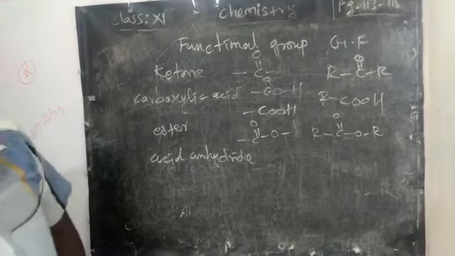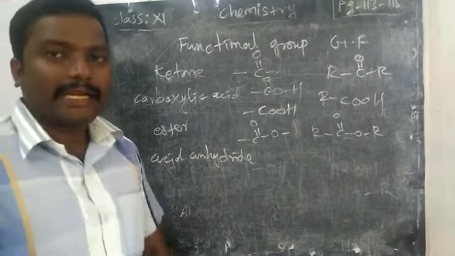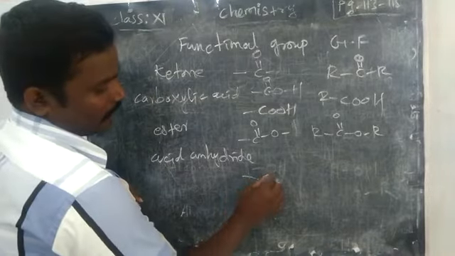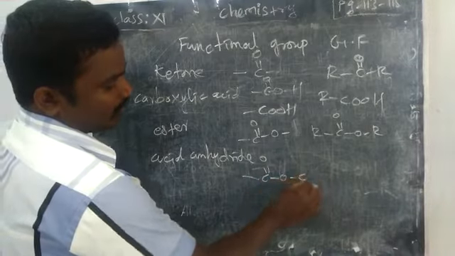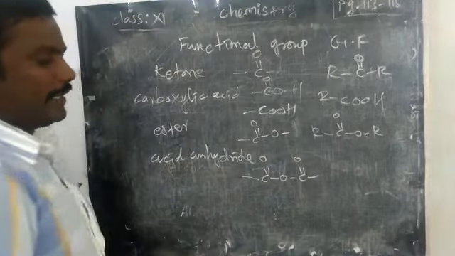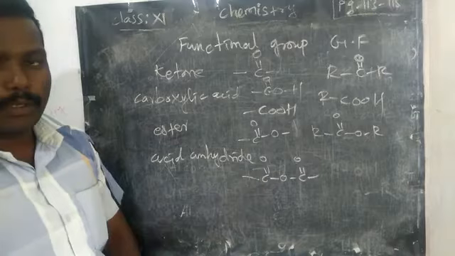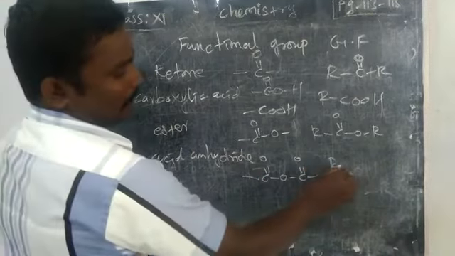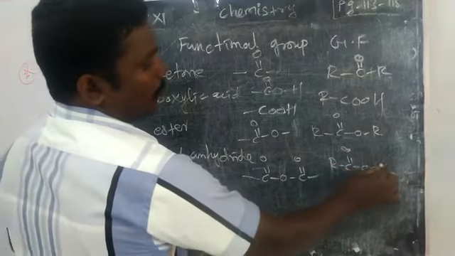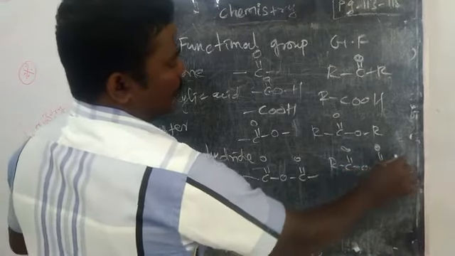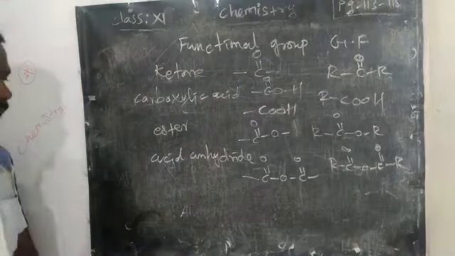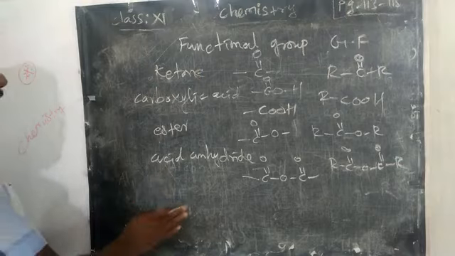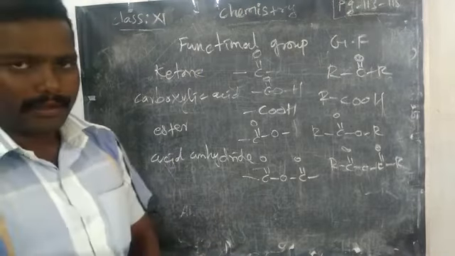So acid anhydride. Acid anhydride means a C double bond O, C double bond O group, right? Both sides have the C double bond O group, and in the middle we have an O. R C double bond O, C double bond O R. Okay. Next to that, sulfonic acyl halide, one by one after acid anhydride.